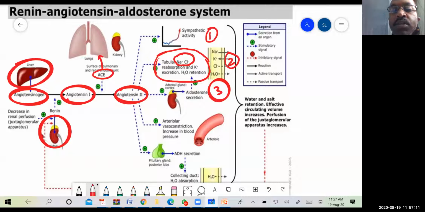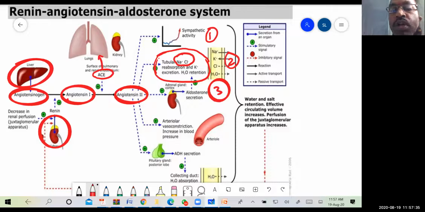The third effect is that angiotensin 2 acts on the adrenal gland, the cortex part, and leads to secretion of aldosterone. This secretion of aldosterone causes increased reabsorption of sodium ions as well as water.